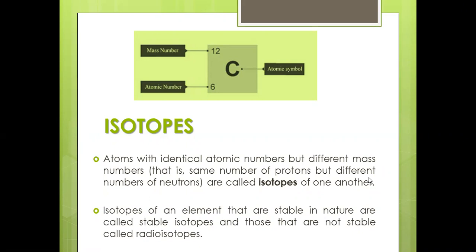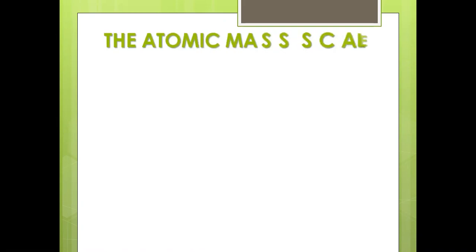So that is what we are saying: it is unstable in reality. So you should be very careful about that. The isotopes which are able to stay are the stable isotopes. Those that cannot be stable we call the radioisotopes, right? Next we will step into the heading, the atomic mass scale.